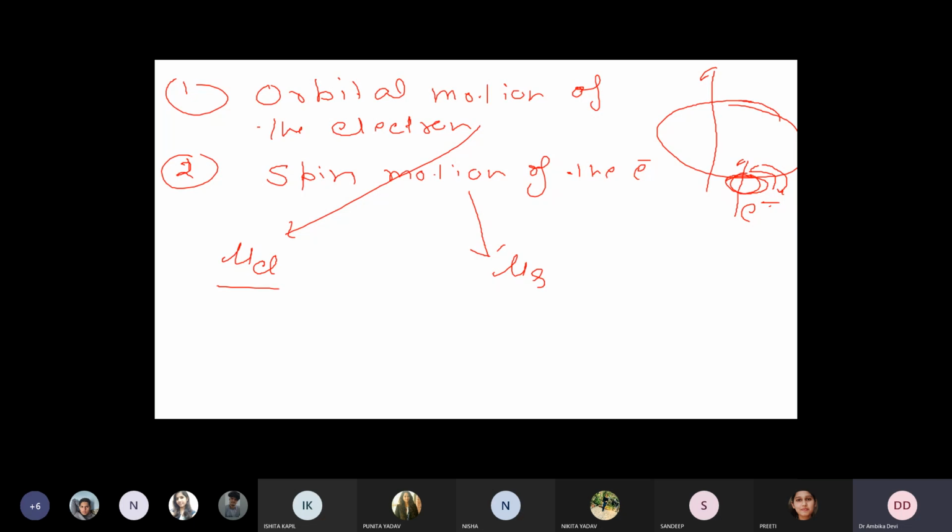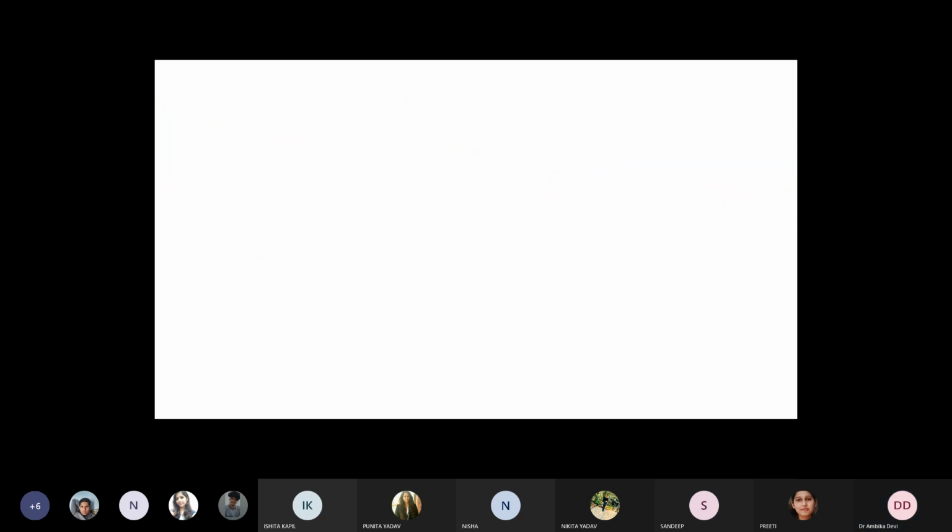So due to the spinning of the electron, another kind of momentum is generated. This contribution of magnetic moment arises from the spin motion of the electrons, and we know that the electron, in addition to the orbital angular momentum L, has an intrinsic spin angular momentum S, which can be written as S is equal to h upon 2 pi into under root of s into (s plus 1), where s is the spin quantum number.